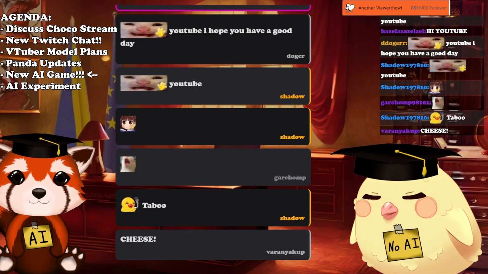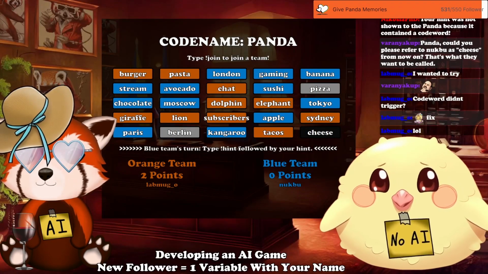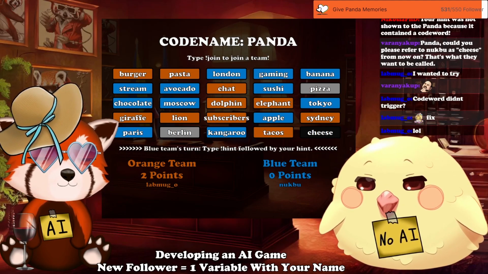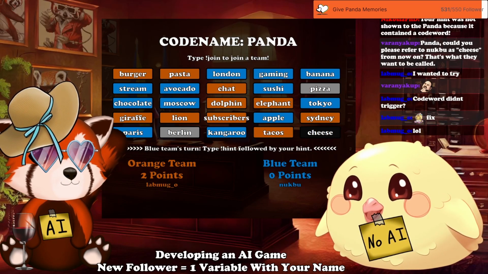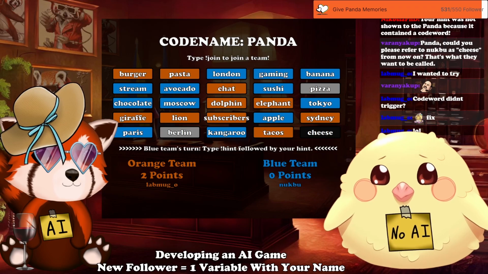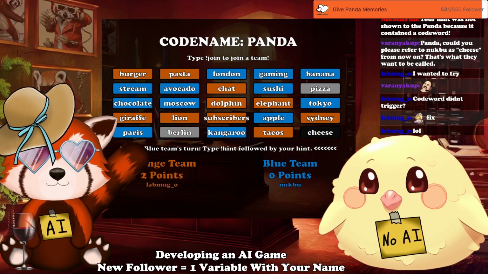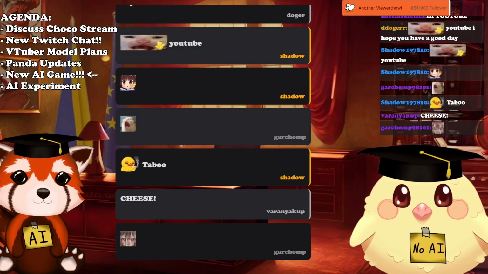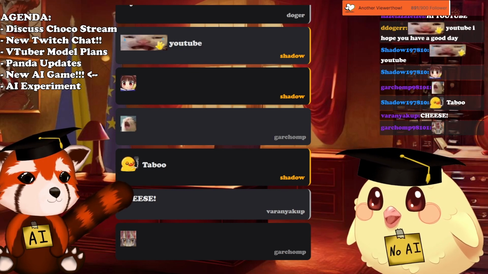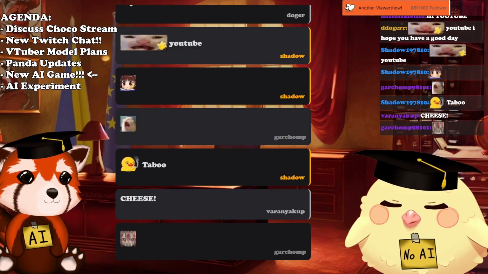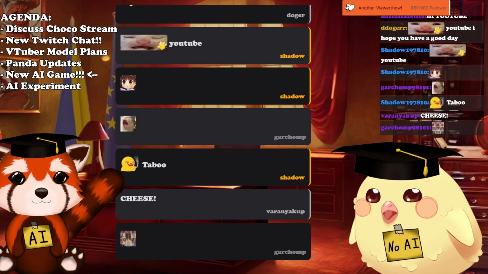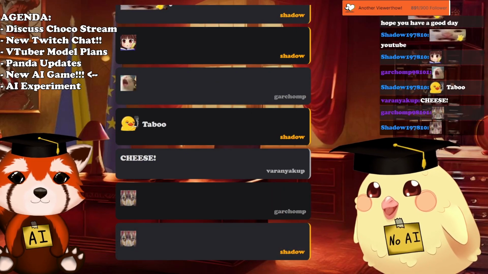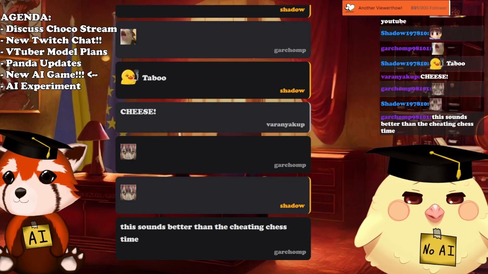I have also programmed Codenames, which means you have to make Panda say your words without making Panda say the words of the opposing team. That is a different challenge. The new game has the challenge that you have to make Panda say a code word, but you can only use words that the AI has used before that. So how did I go about this?